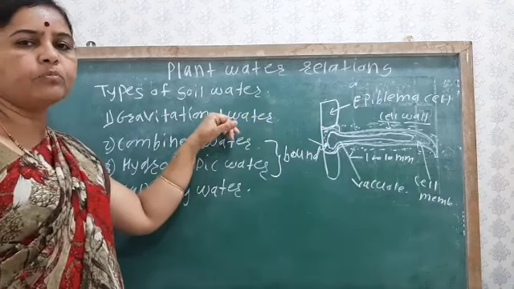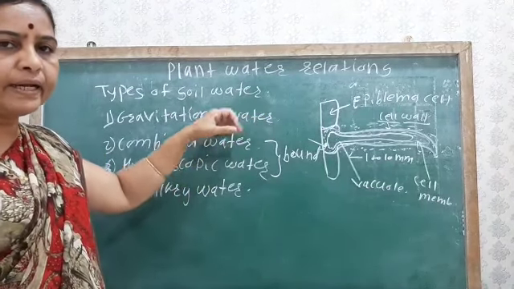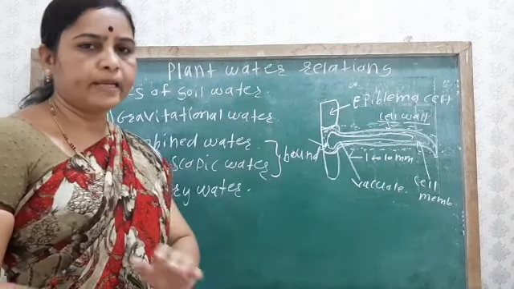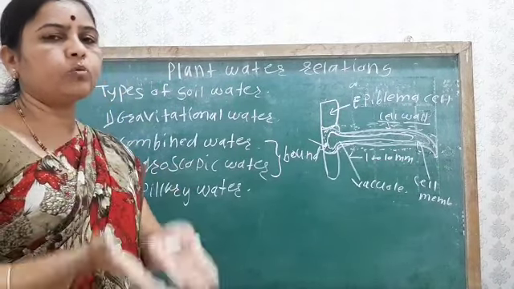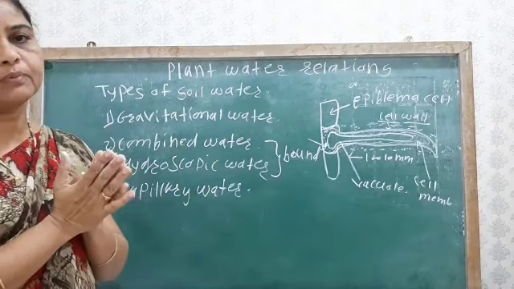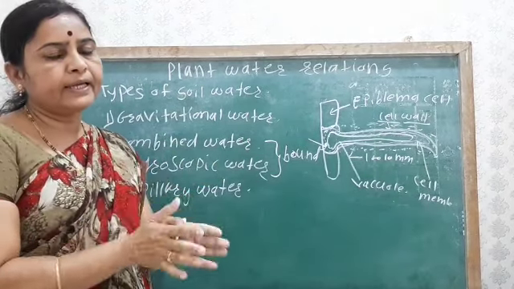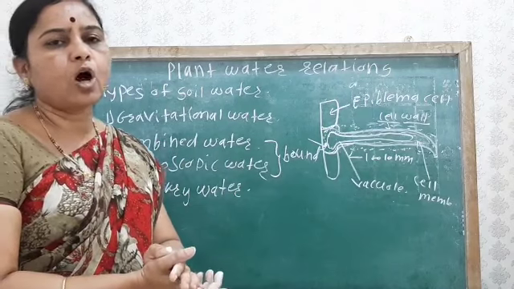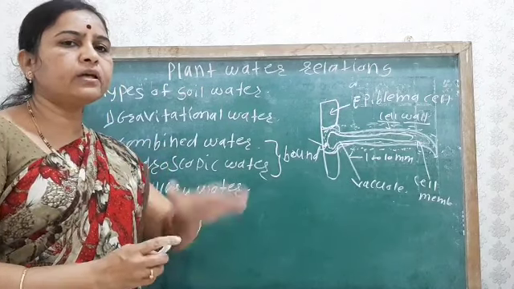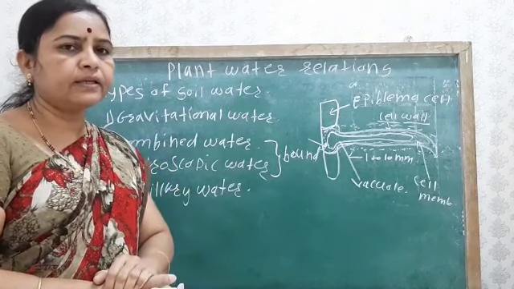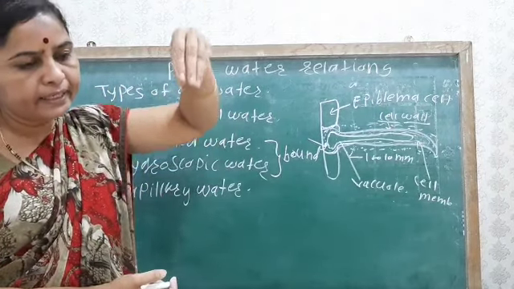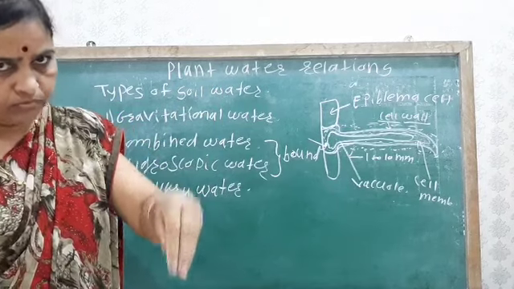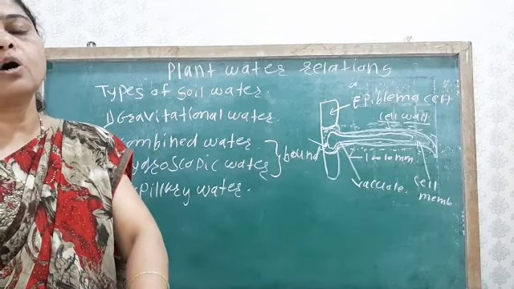This type of water mainly percolates deep in the soil. We have seen that the uppermost layer is made up of fertile soil, and below it there is rock. When rain water falls, it percolates through the fertile soil and then goes downward up to the rock.